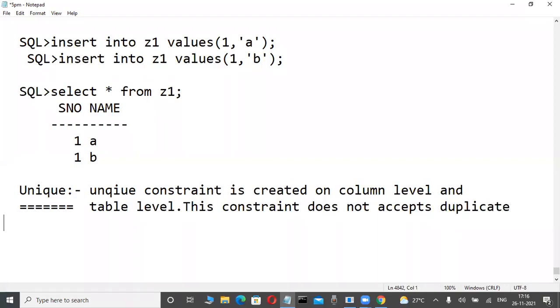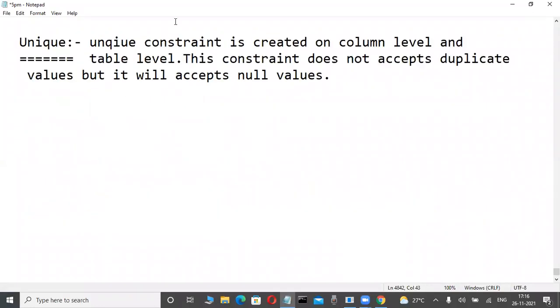Unique means unique values, no duplicate values. But it will accept null values.